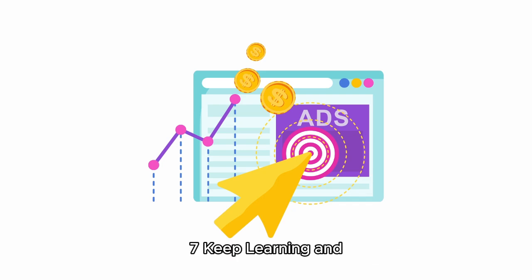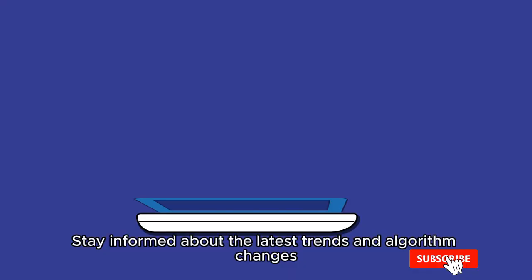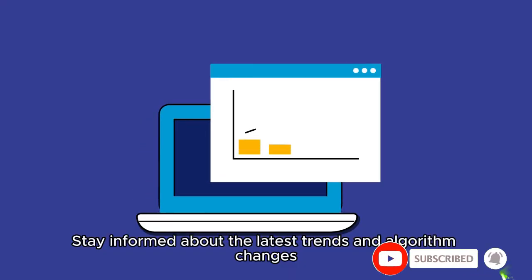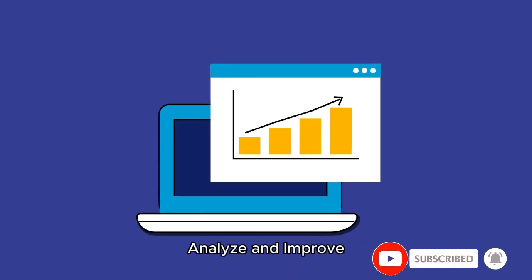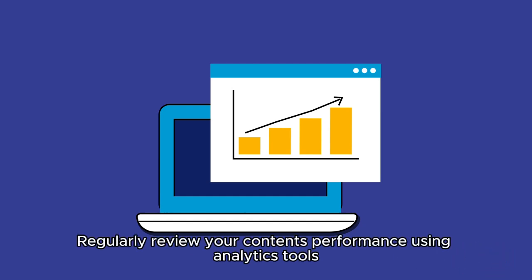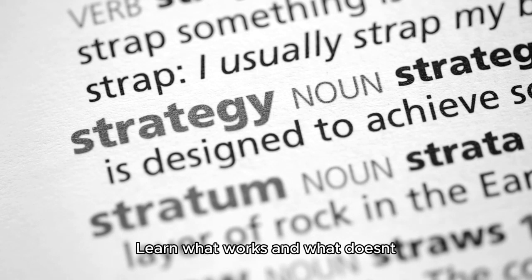7. Keep learning and adapting. Stay updated. The digital space is always evolving. Stay informed about the latest trends and algorithm changes. Analyze and improve. Regularly review your content's performance using analytics tools. Learn what works and what doesn't, and adapt your strategy accordingly.